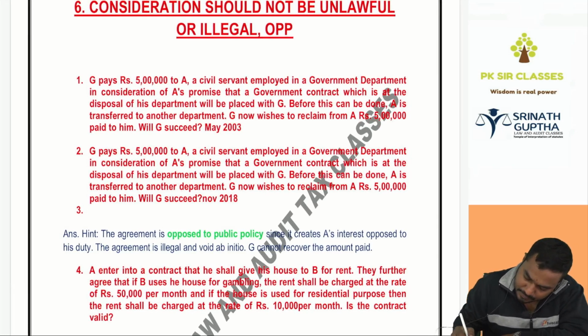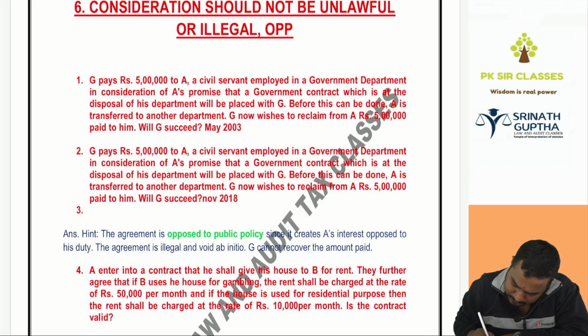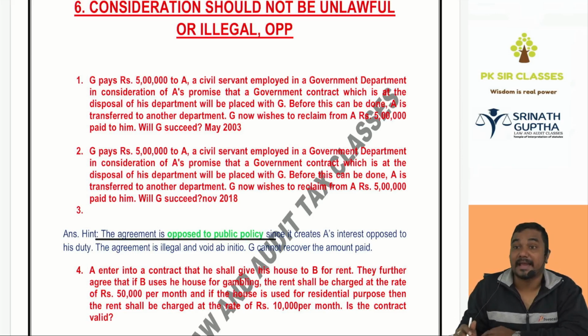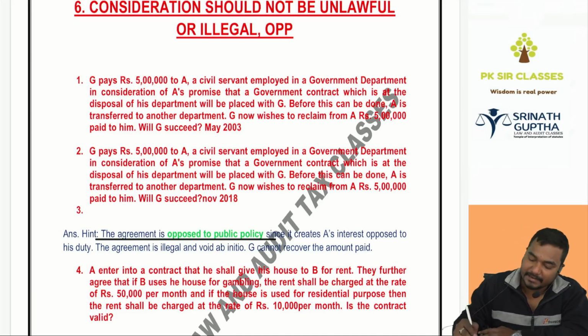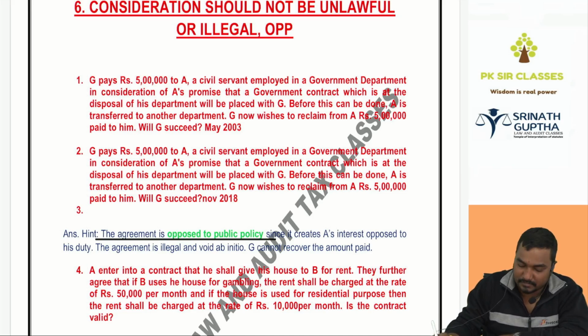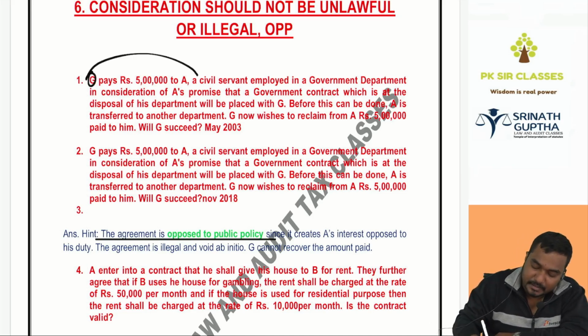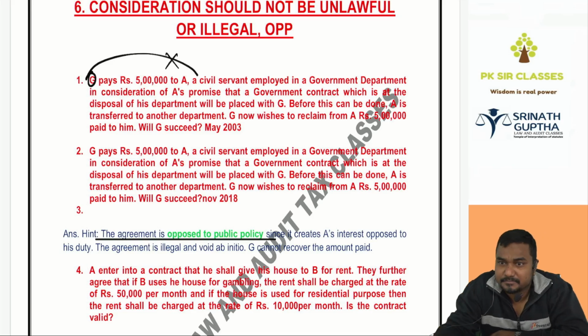It is an agreement opposed to public policy because it is an agreement for the sale of public offices and public titles. And the issue: can G reclaim the money from A? The answer is no, because it is a bribe.